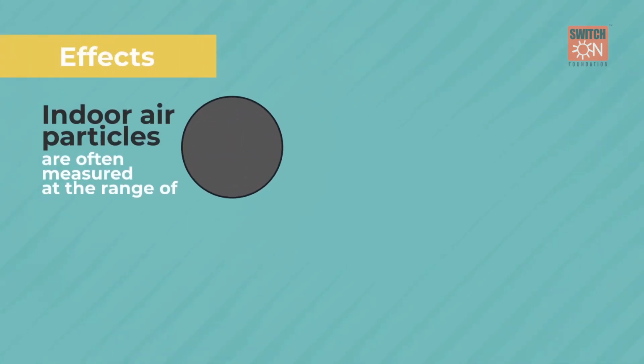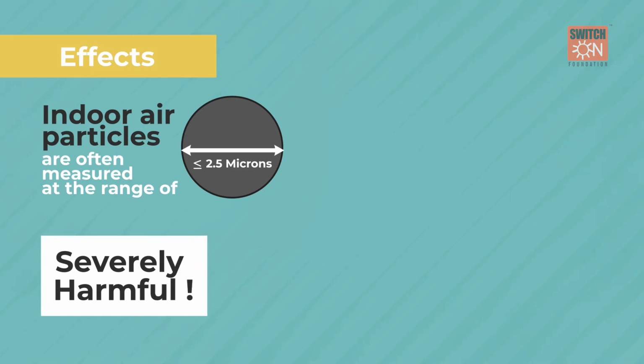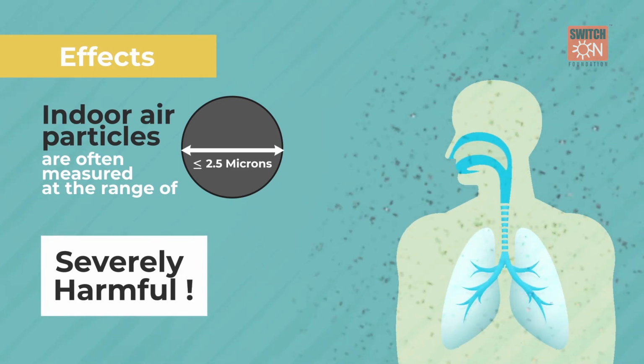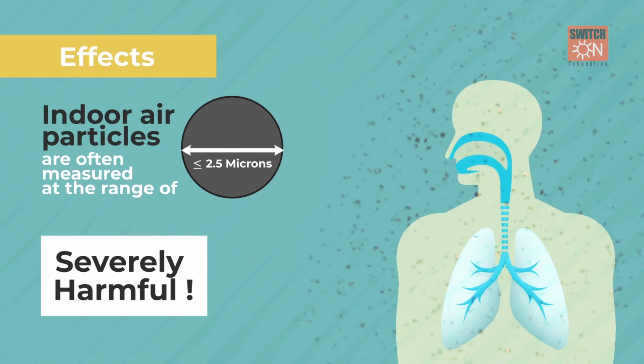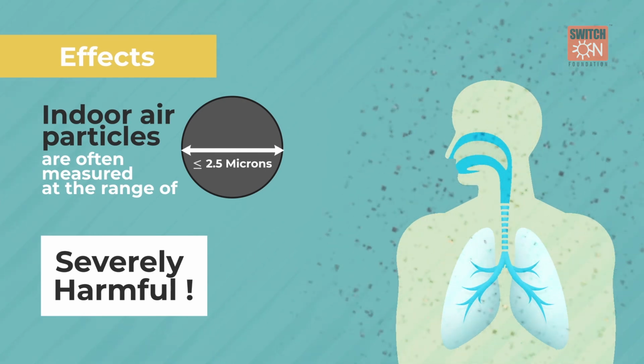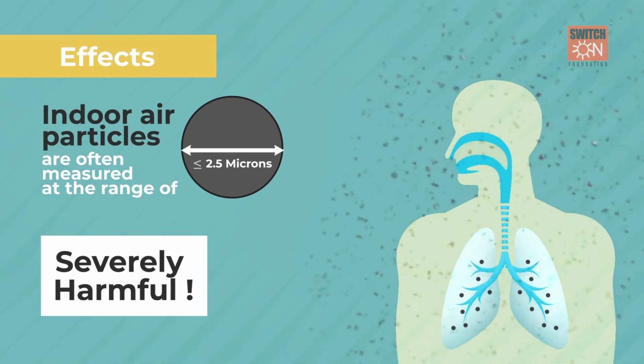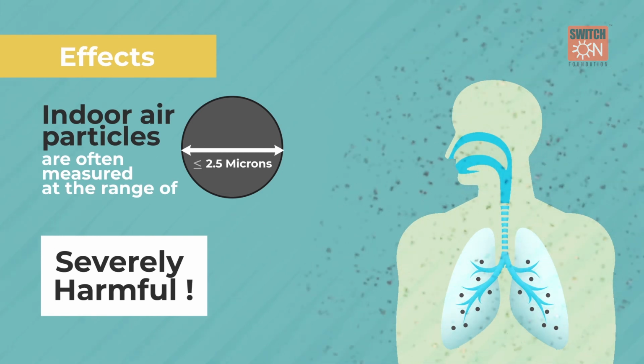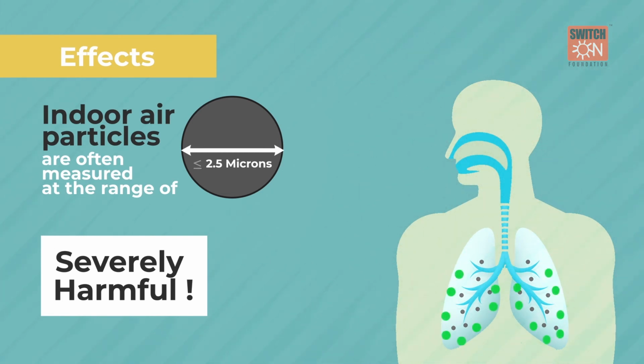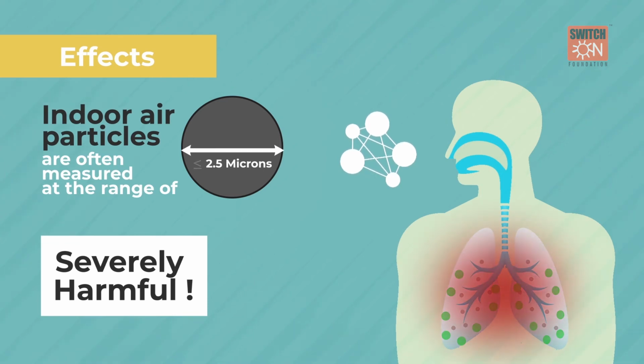Effects. Indoor air particles are often measured at the range of 2.5 microns or less, which are severely harmful. The particulate matter measuring 2.5 or less are especially dangerous as they can infiltrate the deepest part of our lungs. In response, our immune cells surround them and release molecules that cause inflammation, which can cause chest pain, breathing problems,